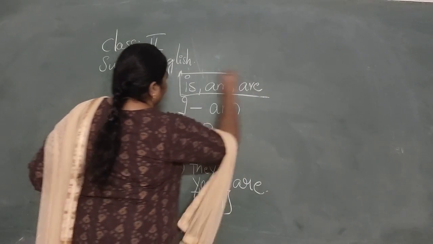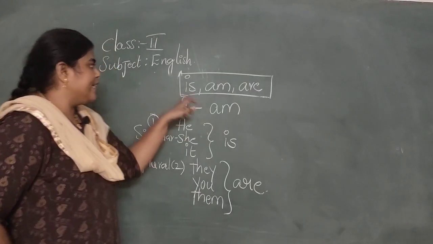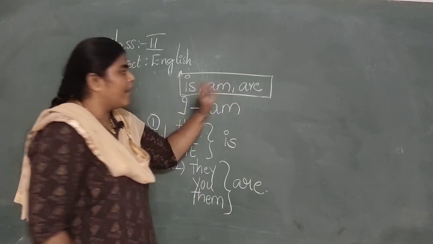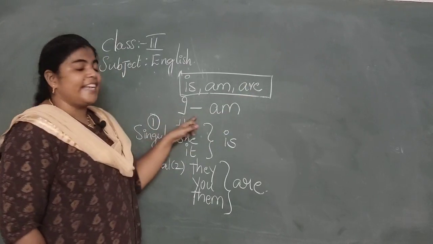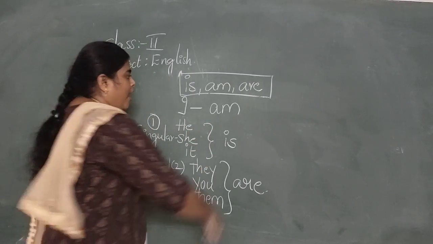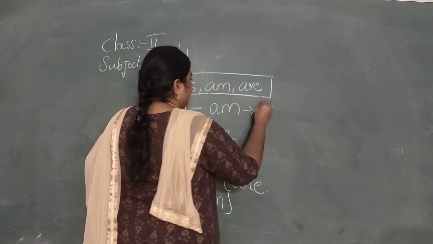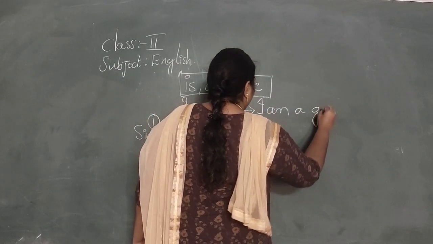This is the concept of is, am, are. So, when do we use is, when do we use am, and when do we use are? If a sentence starts with I, we should add am. I am a girl.